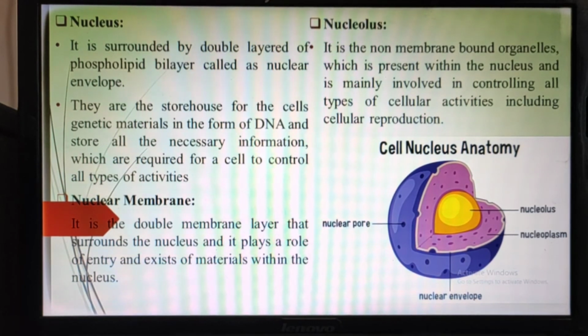And these chromosomes appear as a thread-like structure, and this network is called chromatin material. This chromatin material will contain DNA, RNA, histone protein, non-histone protein, etc.